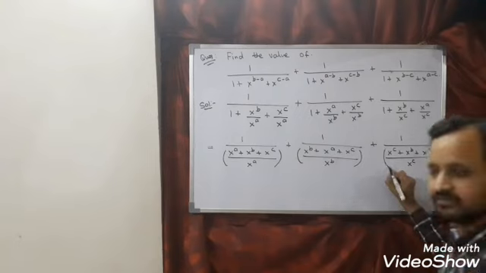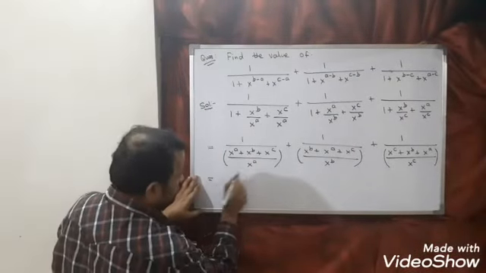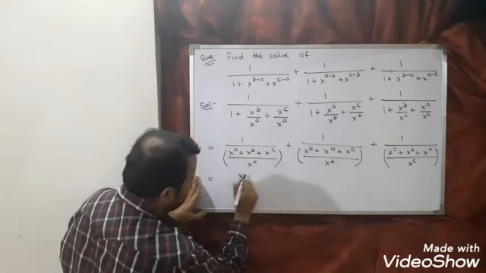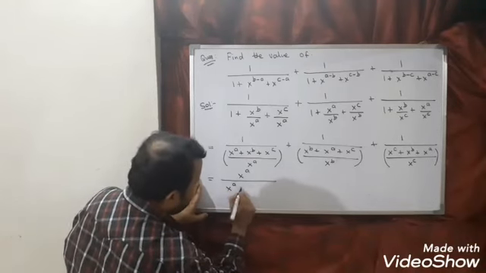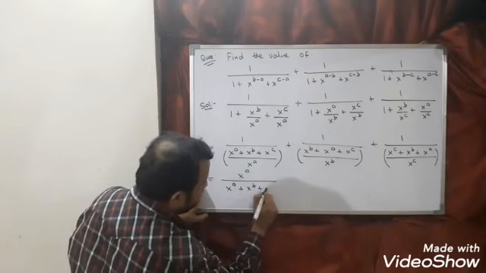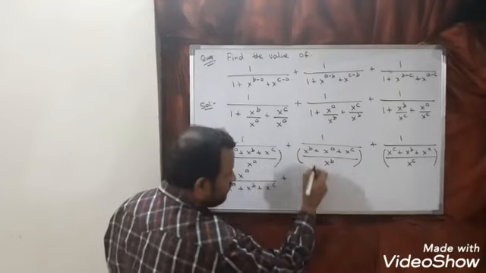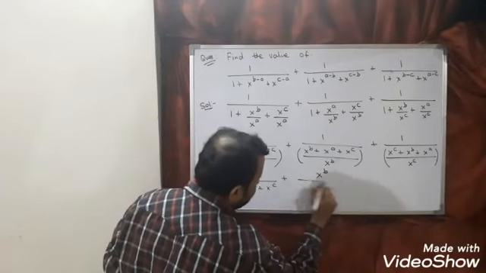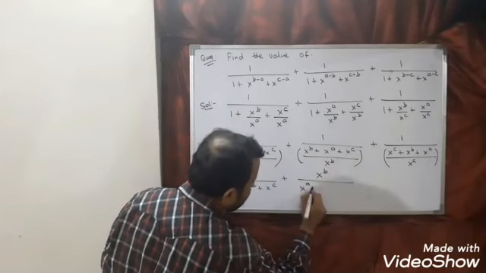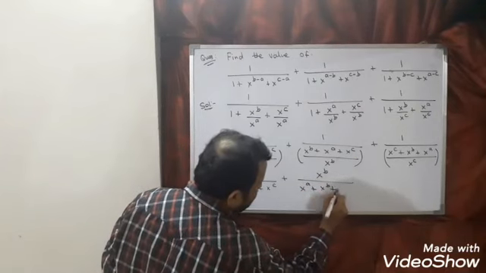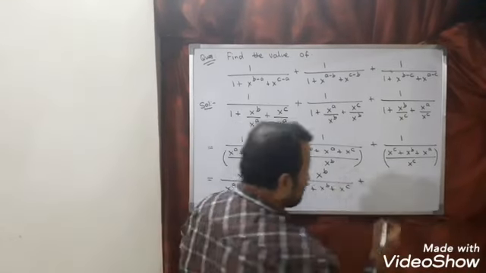Now you can see here, denominator will go up. So x to the power a divided by x to the power a plus x to the power b plus x to the power c, plus again denominator will go up, x to the power b divided by, this we can write as what? x to the power a plus x to the power b plus x to the power c, plus again denominator will go up.